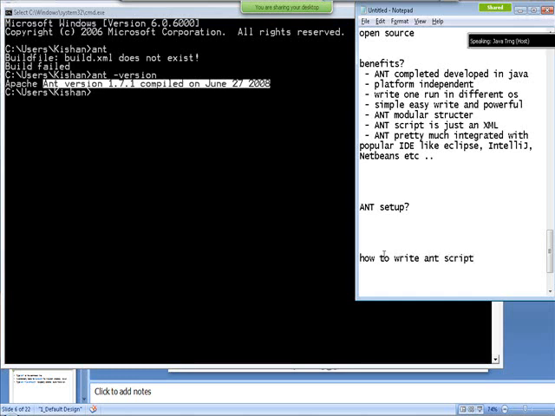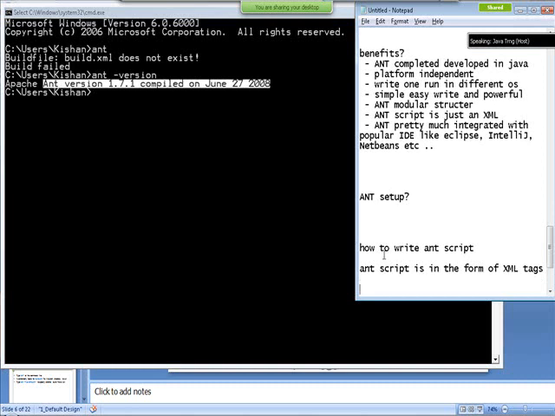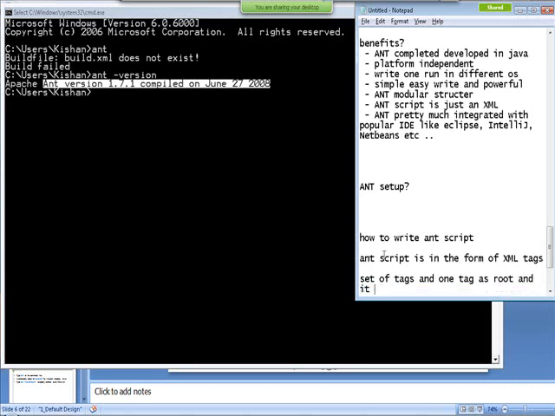How to write the Ant script. As I told you, Ant script is in the form of XML tags. So when you say XML, we already know you will have a set of tags and one tag as a root parent, and it can have a set of children, and the children can have children, which can have children. So that's how an XML structure looks like, right?